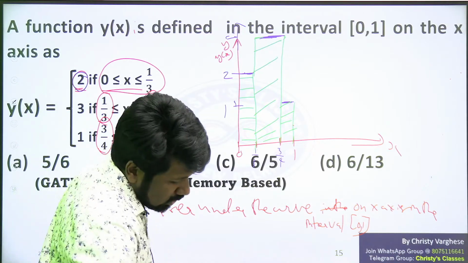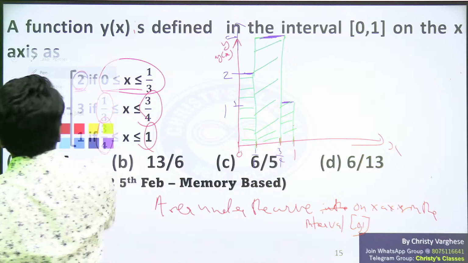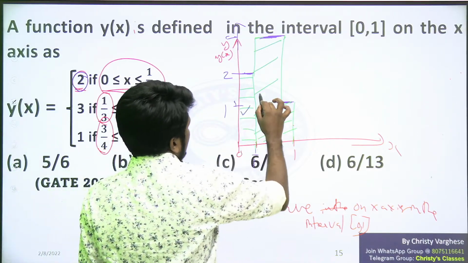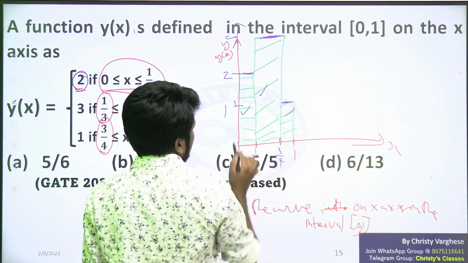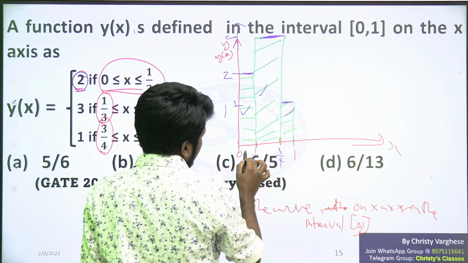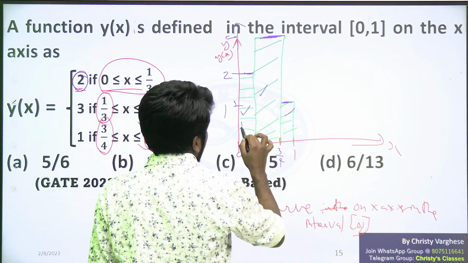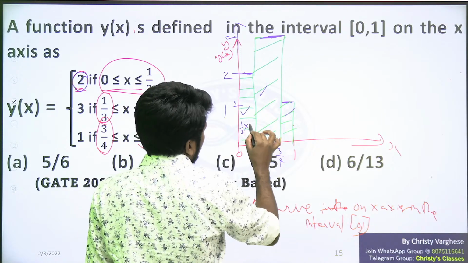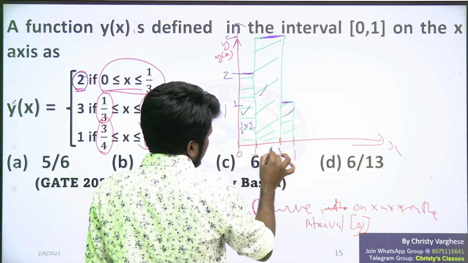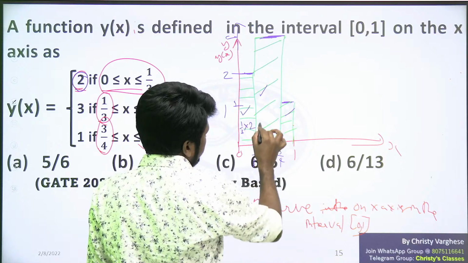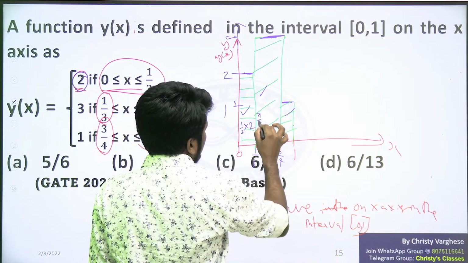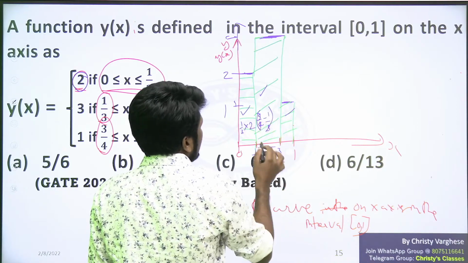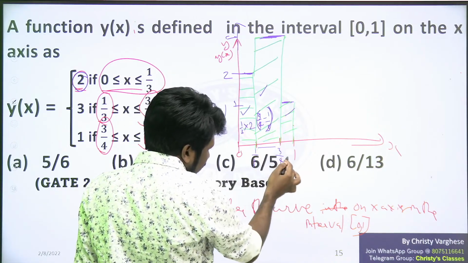Now you have to use geometry to solve it. This is a rectangle, this is a rectangle, this is a rectangle. The first rectangle's area is length into breadth: the length is 1 by 3 and the breadth is 2, so 1 by 3 into 2. For the next region, 1 by 3 to 3 by 4, the distance will be 3 by 4 minus 1 by 3. For simplification purposes, I will just keep it like that.